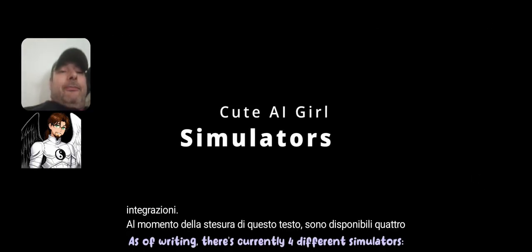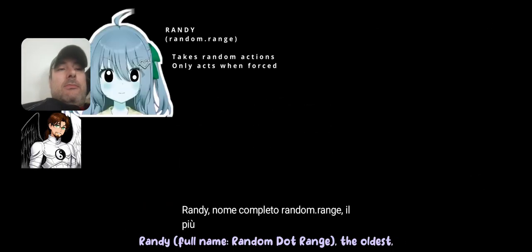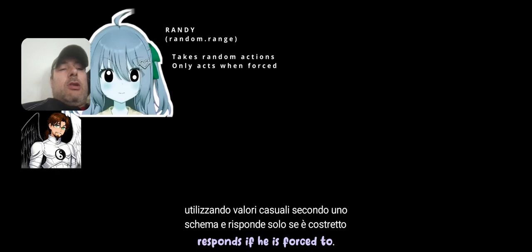As of writing, there are currently 4 different simulators. Randy, full name random.range, the oldest and therefore simplest of the bunch. He generates a random response using random values according to the schema, and then only responds if he is forced to.